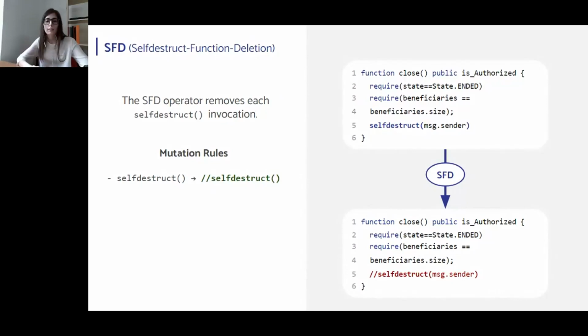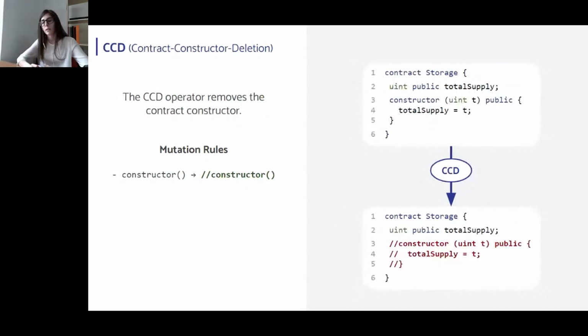In the second example, the CCD operator removes the user-defined constructor from the contract to simulate the improper initialization of the state variables. So the only way to kill this type of mutant is by ensuring that the contract is properly set up before its actual deployment.